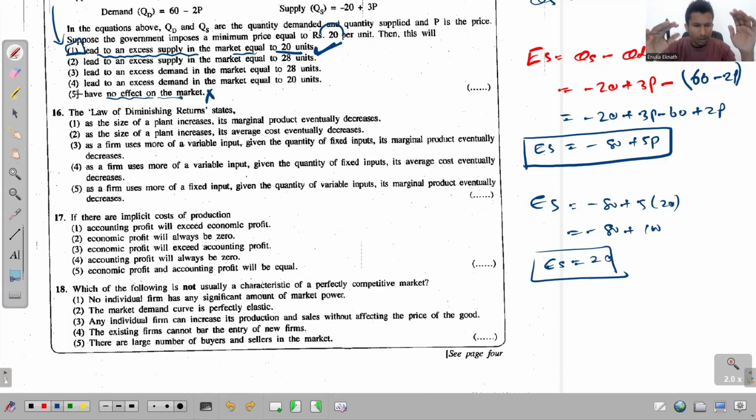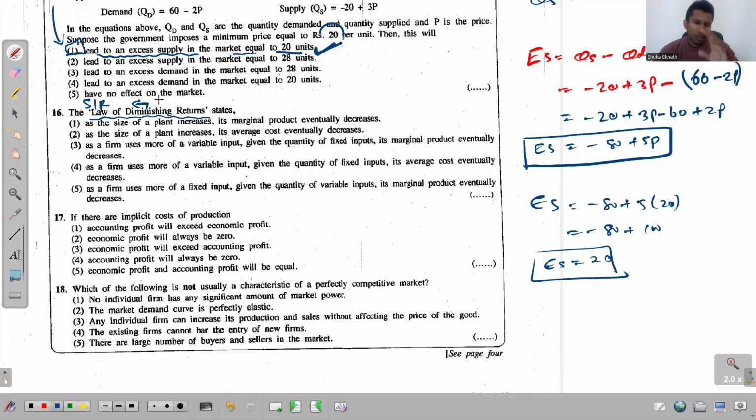So what are these two laws? The first one is this, the law of diminishing returns. The other one is the law of returns to scale. If you remember the fundamental difference between these two, this law of diminishing returns is related to the short run, whereas the law of returns to scale is related to the long run.